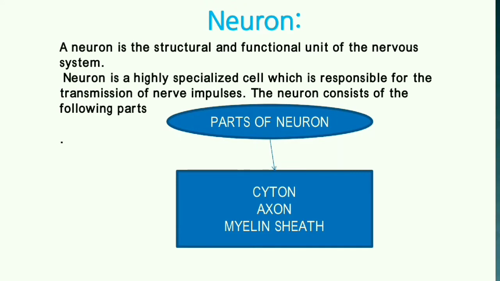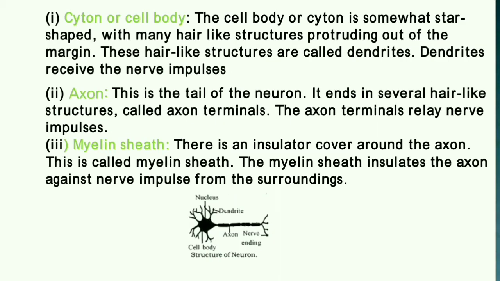Now coming to the parts of a neuron. A neuron is a highly specialized cell which is responsible for the transmission of impulses. The neuron consists of the following parts: cyton, axon, and the myelin sheath. What is a cyton or cell body? The cell body, or cyton, is somewhat star-shaped with many hair-like structures protruding out of the margin. These hair-like structures are called dendrites. Dendrites receive the nerve impulses.